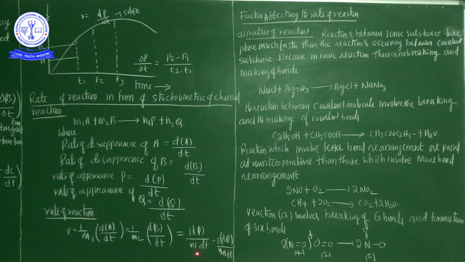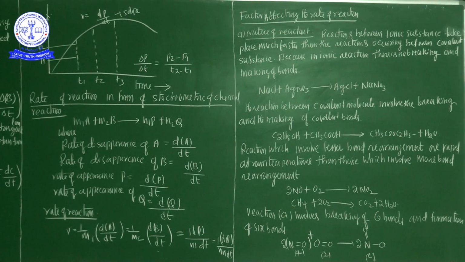In my next class we are going to discuss the remaining factors of the rate of the reaction: concentration of the reactants, effect of temperature on the reaction rate, effect of a catalyst, and presence of a negative catalyst.